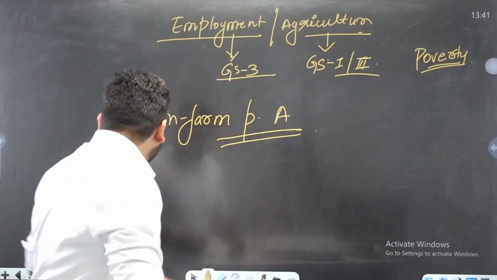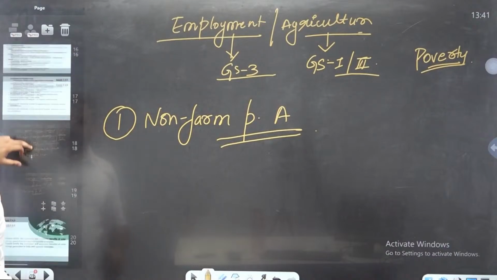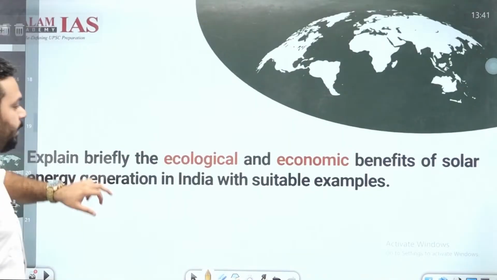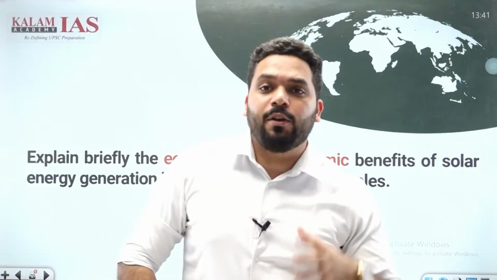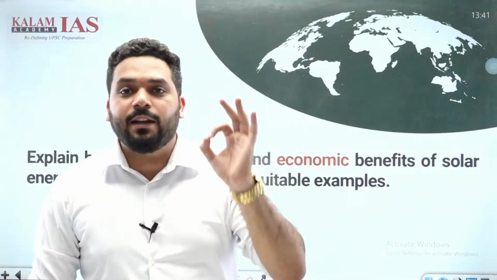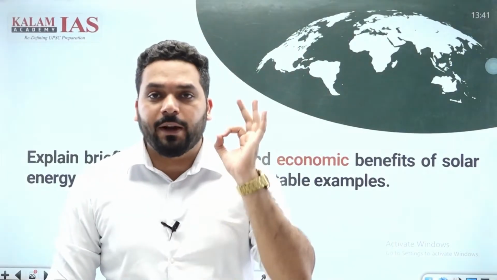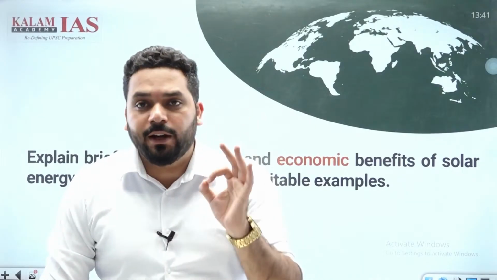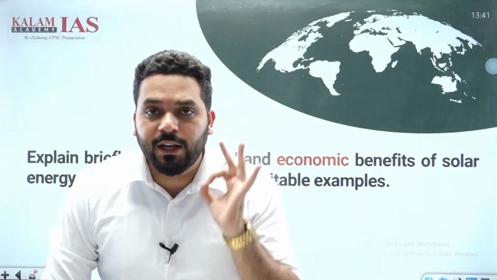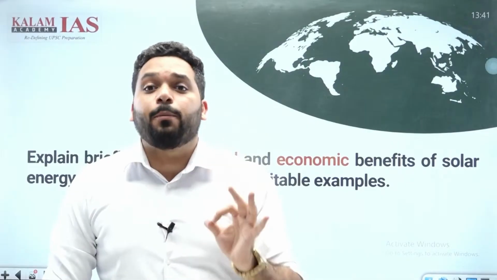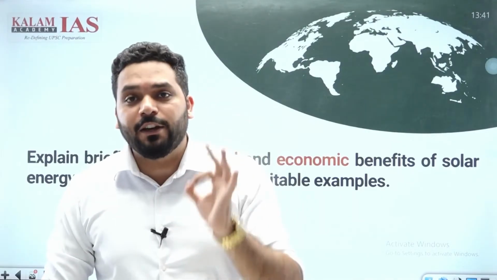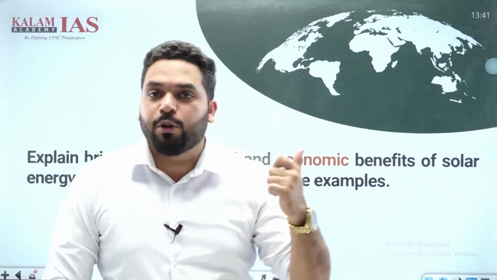Now what do you have to do? Now we are coming to question number 3. Before this, you have to pause the video and write that question: what are non-farm primary activities and how are they related with the physiographic features of this country? Explain with examples. You have to write it in 2 pages, in 7 minutes. When you have written it, come to question number 3.